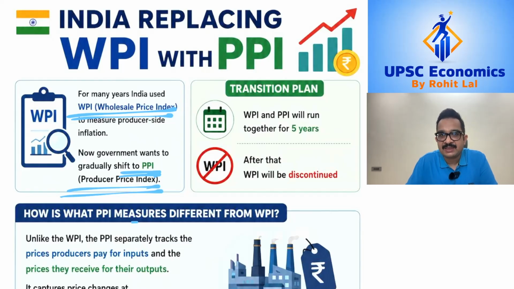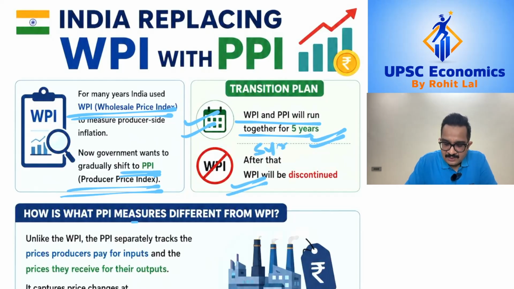Now, inflation typically is a very important topic from the examination standpoint, and now because you have these changes which are going to be introduced, this is a very important video in regards to your prelims as well as the mains examination. So the way the government wants to do this is that for the next 5 years, the government is going to publish both WPI and PPI, and after 5 years, the government will stop publishing any data on WPI and you will only have PPI as a measure of inflation at a producer level.